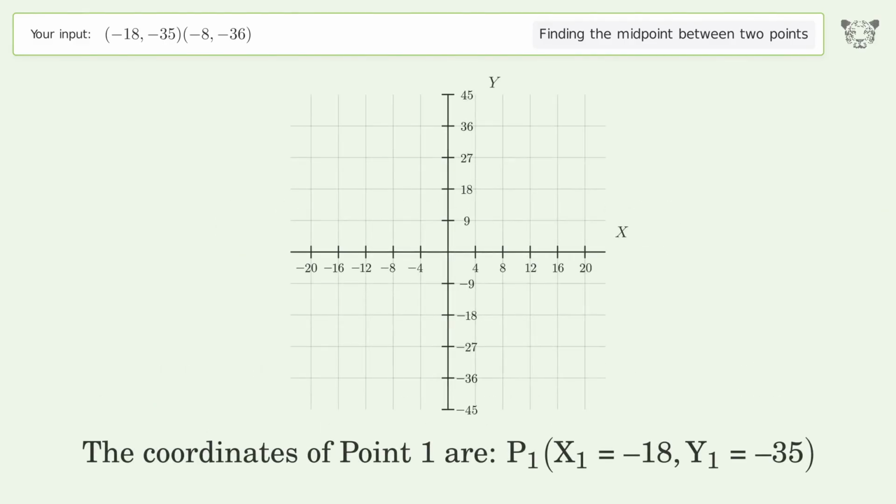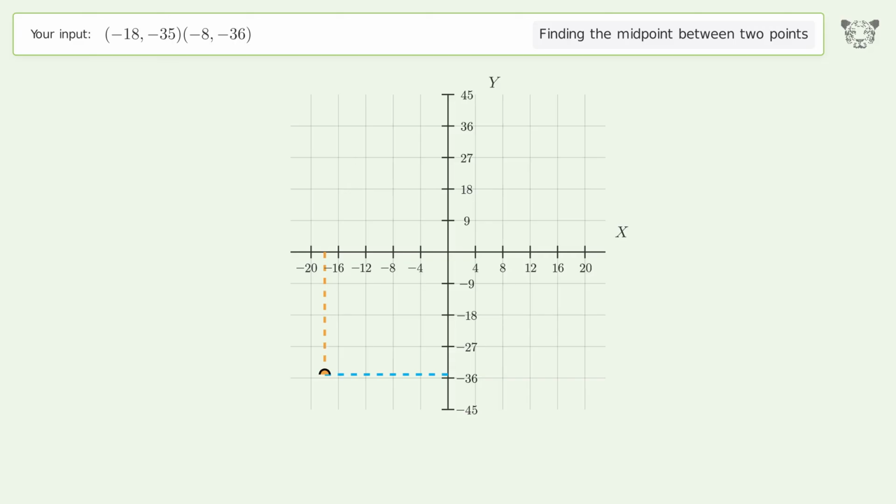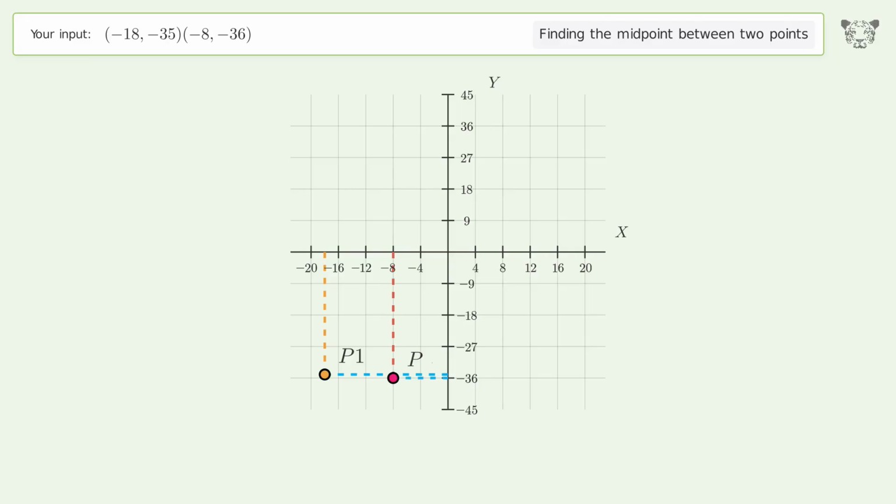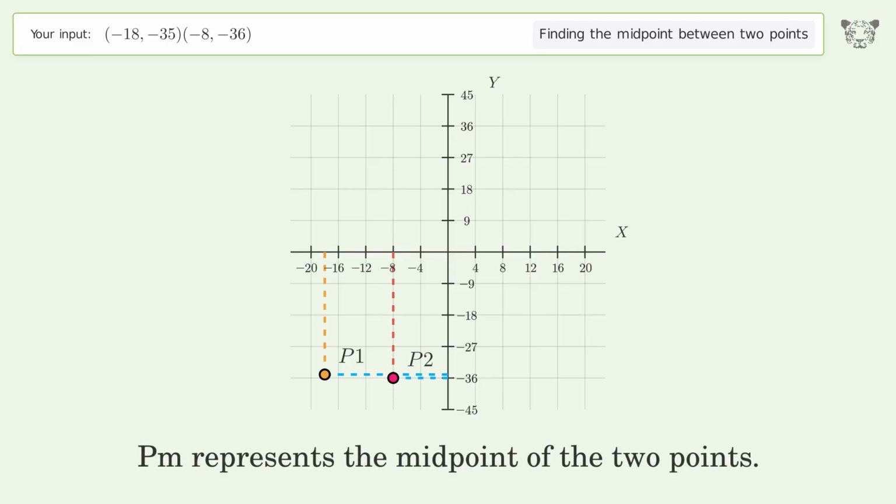The coordinates of point 1 are, x1 equals -18, y1 equals -35. The coordinates of point 2 are, x2 equals -8, y2 equals -36. PM represents the midpoint of the 2 points.